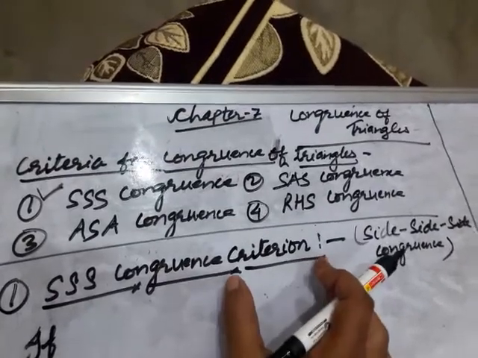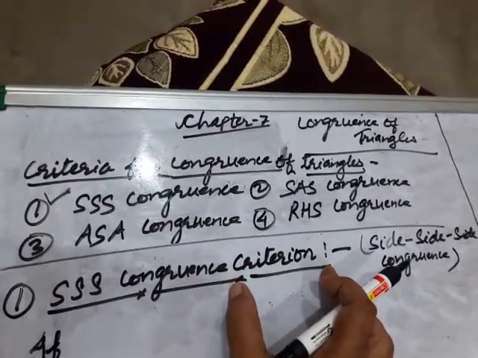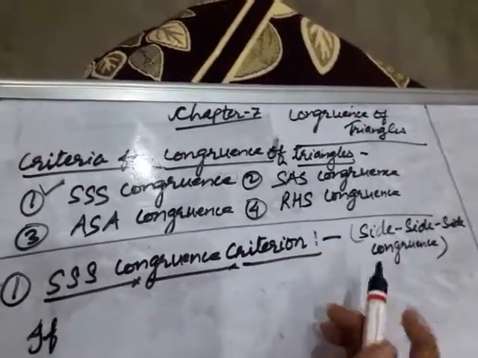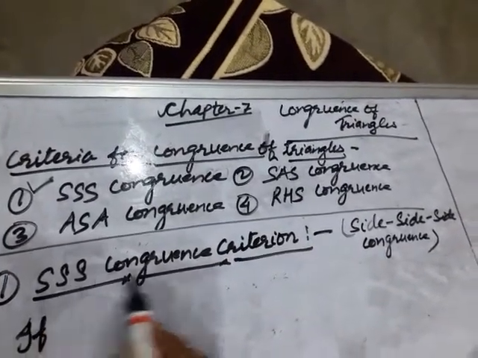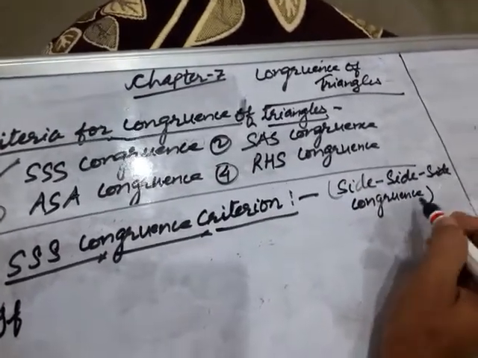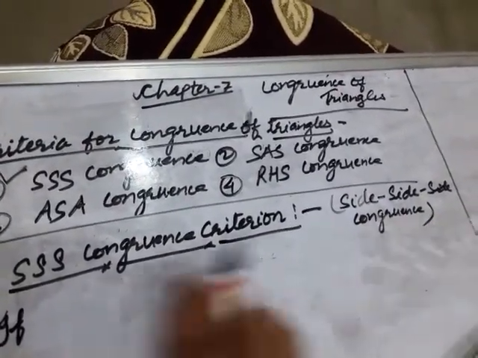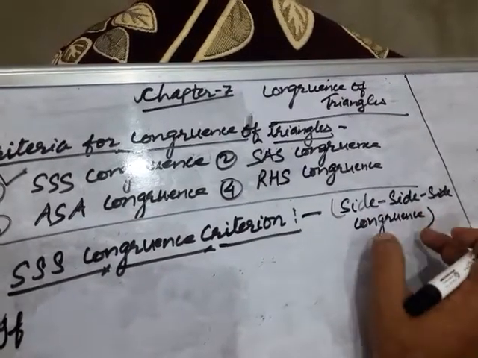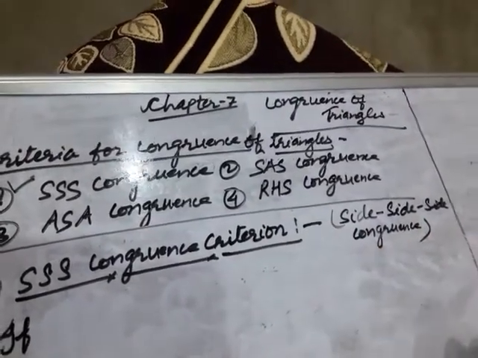Criterion is the singular word, whereas criteria is its plural word. Okay, children. So what is the full form of SSS congruence? It stands for side side side congruence. What does SSS congruence stand for? Side side side congruence. What is its statement?